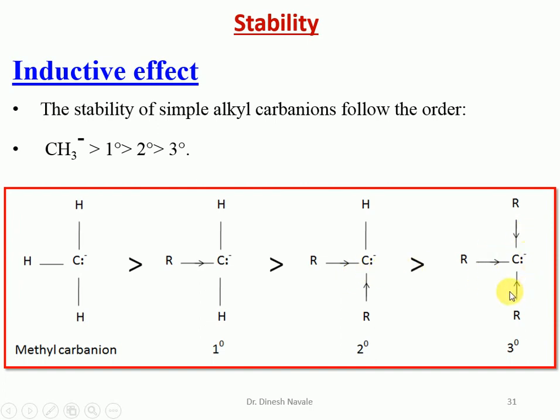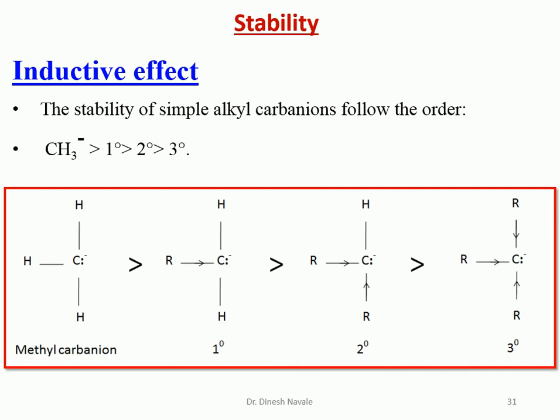In the tertiary carbanion, three alkyl groups are there. So three alkyl groups will show a 3 times plus I effect, which is the electron donating inductive effect. Whereas two alkyl groups in the secondary carbanion will show a 2 times plus I effect. In the methyl carbanion, there is no inductive effect. In the primary carbanion, only one alkyl group is there, so a 1 time plus I effect. As the carbanion is already a negatively charged species, the alkyl group will also donate electrons, making the carbanion unstable. The more alkyl groups attached, the more the plus I effect, and the less the stability of the corresponding carbanion.